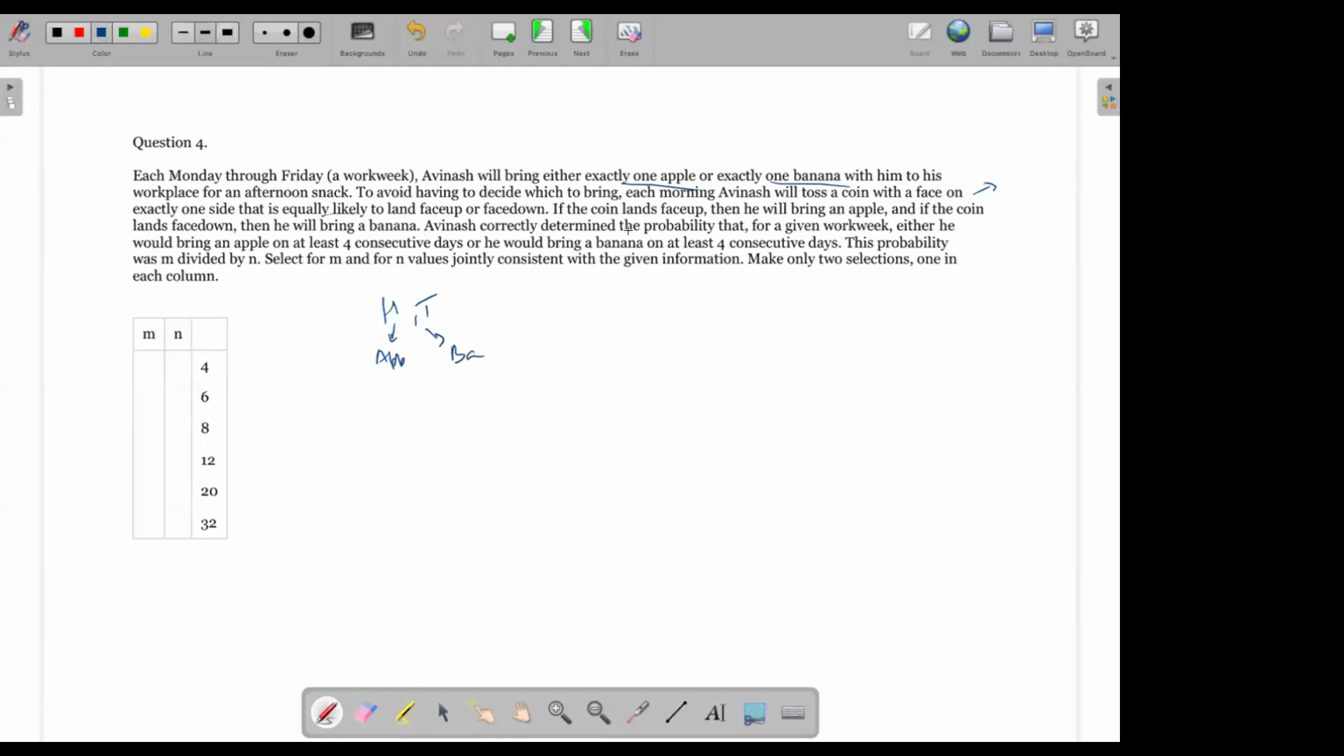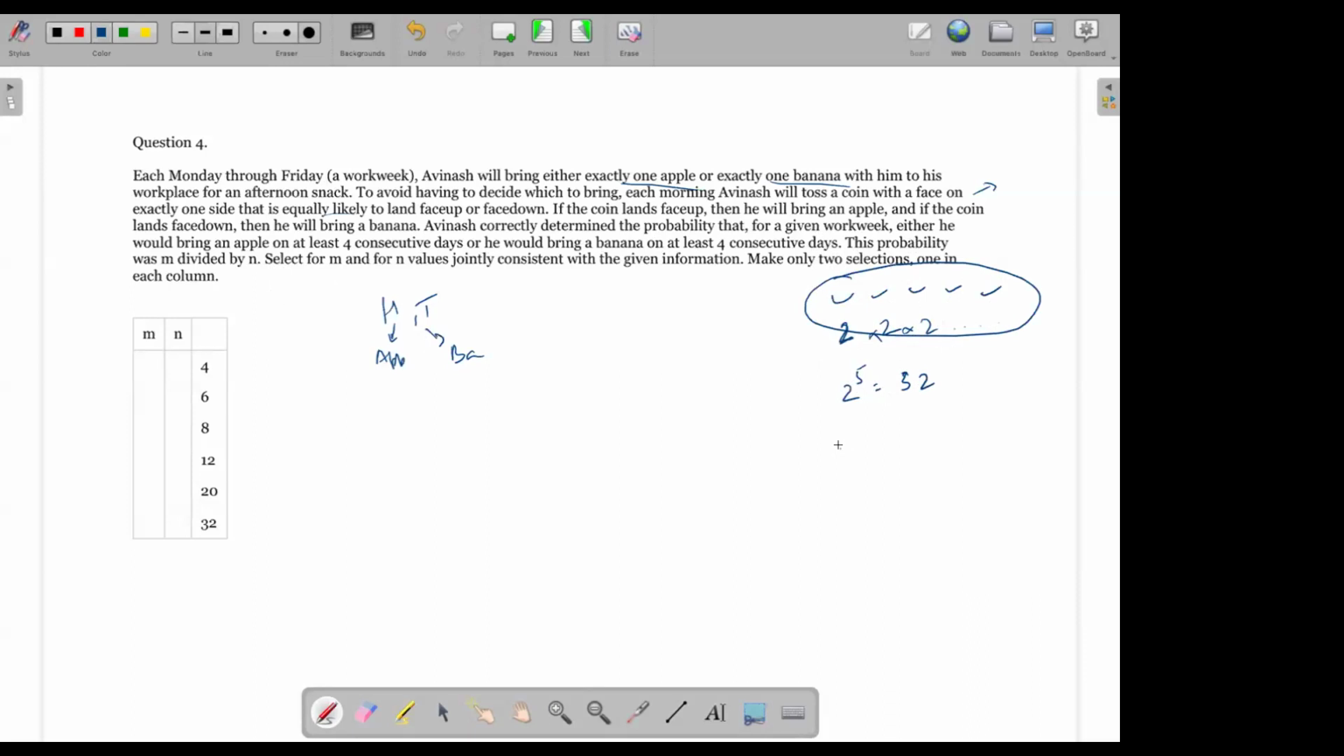Okay, Avinash correctly determined the probability that for a given work week, either he would bring an apple on at least 4 consecutive days, or he would bring a banana on at least 4 consecutive days. Now, there are 5 work week days, right? So I have to select 5 times. So what can be the result of any work week? I know how to calculate, right? Binomial, isn't it? So there are two ways in which Monday could work out, two in which Tuesday could work out, two in which Wednesday could work out, and so on. So that is why there are 2 to the power 5, that is 32 different ways in which I could select a fruit for the week, right?